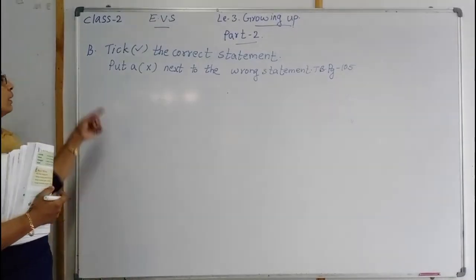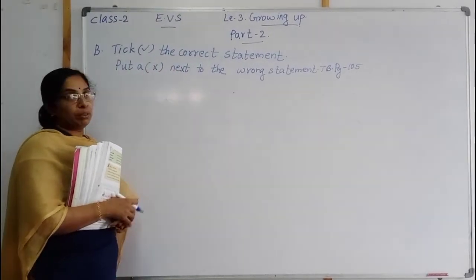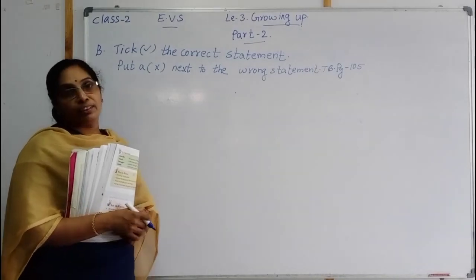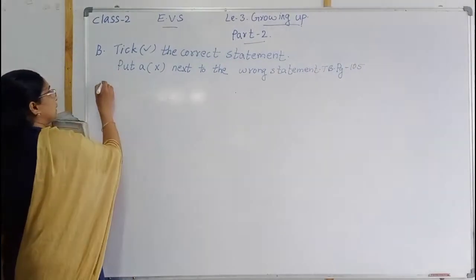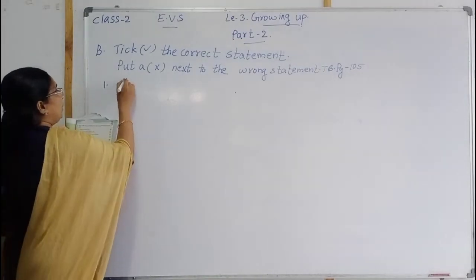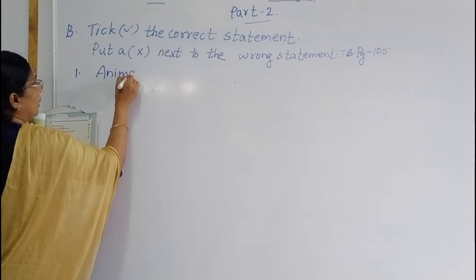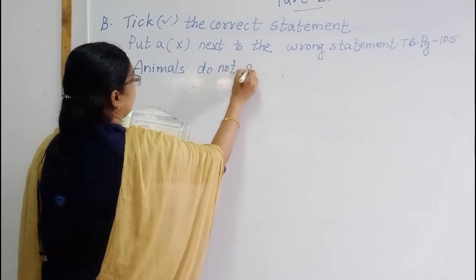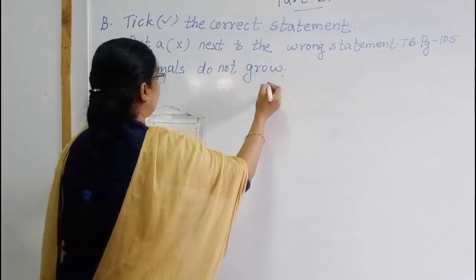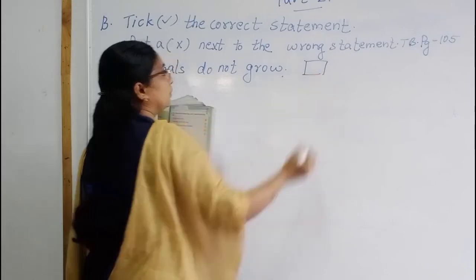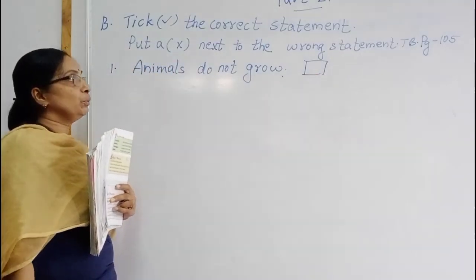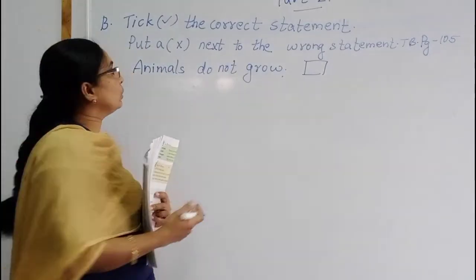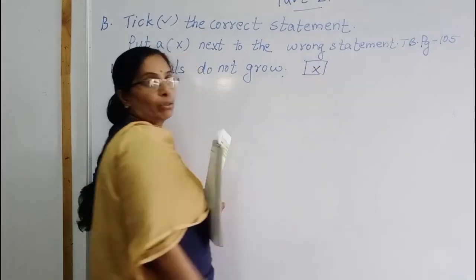Next exercise. Tick the correct statement and put a cross next to the wrong statement. Textbook page 105. The first sentence is animals do not grow. The statement is animals do not grow. Which is correct or wrong children? Animals are growing, no? So the statement is wrong. Put the cross mark.